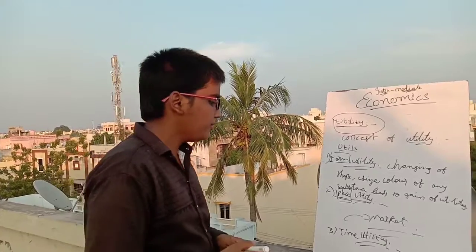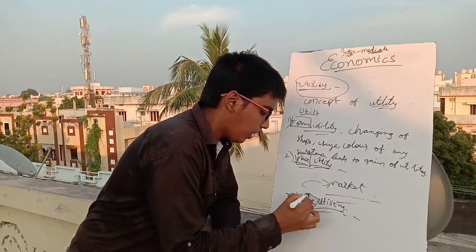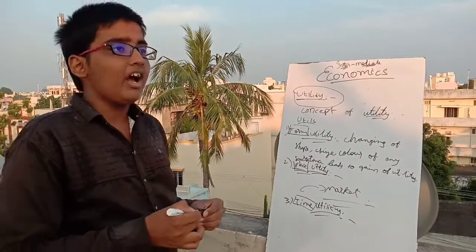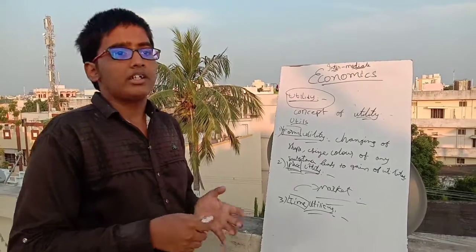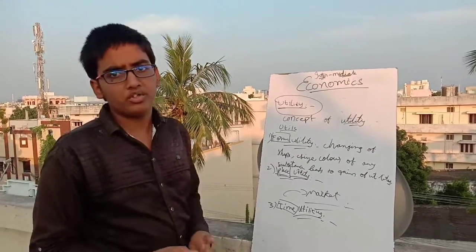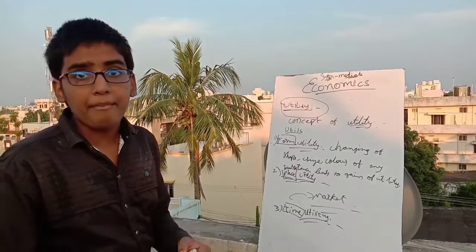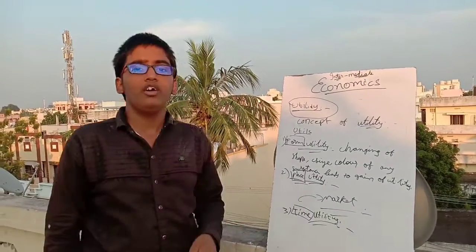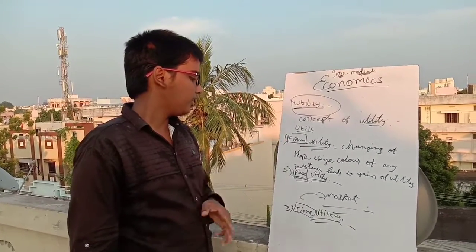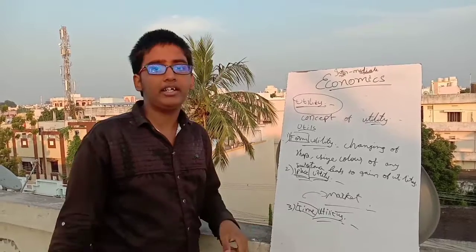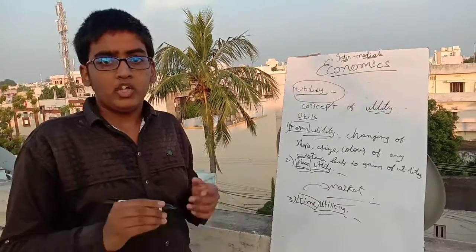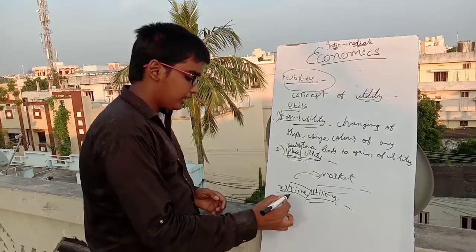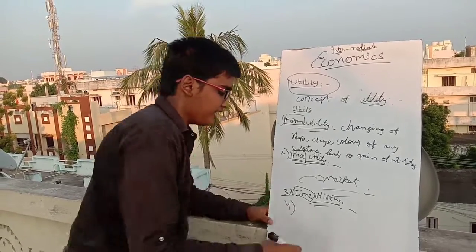This is called a time utility. If any product or object gets utility or demand because of the time, like mangoes or rice, then this type of utility is called a time utility. So first we have discussed farm utility, place utility, time utility. So friends, that is time utility, number 3, and number 4 is service utility.